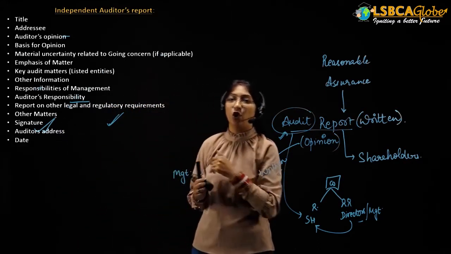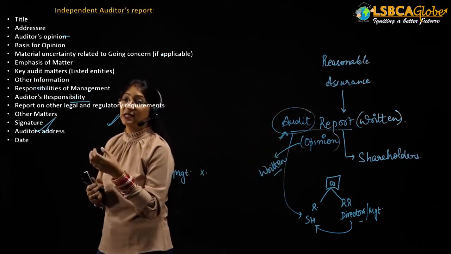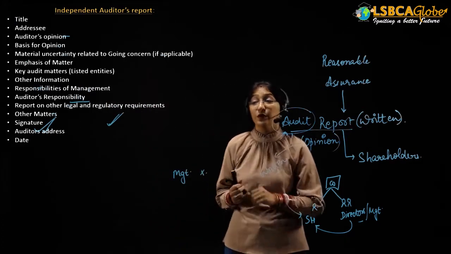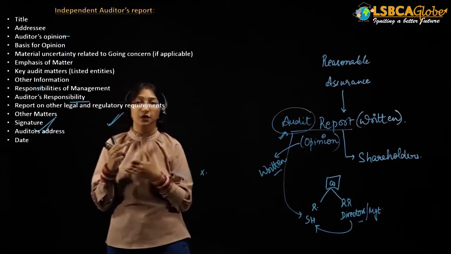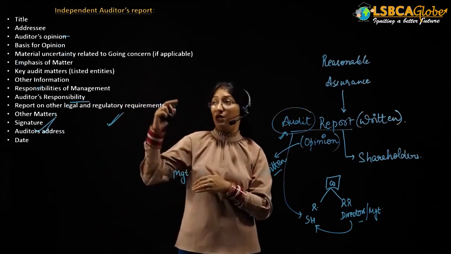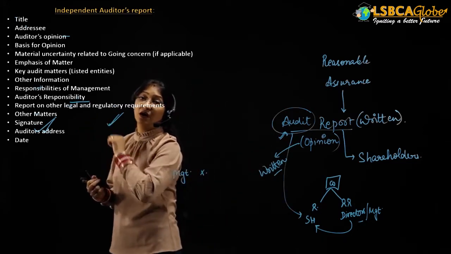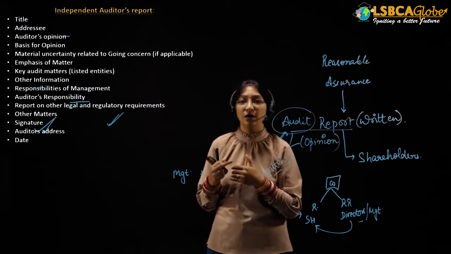The sequence cannot be changed. In the exam, it might be a question where you have to find out the mistakes in the particular audit report. So one of the mistakes could be that the paragraphs could be shuffled. But you must know that the sequence of the paragraphs in the audit report must be what is provided in the auditing standard. You cannot shift, you cannot change the sequence.